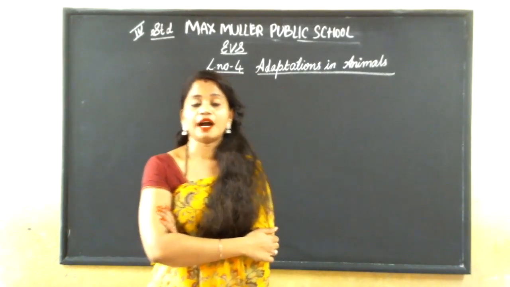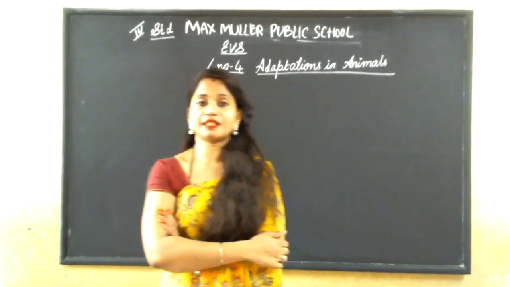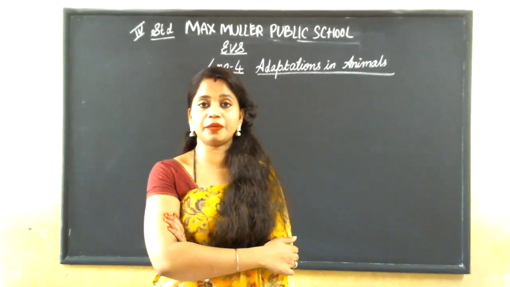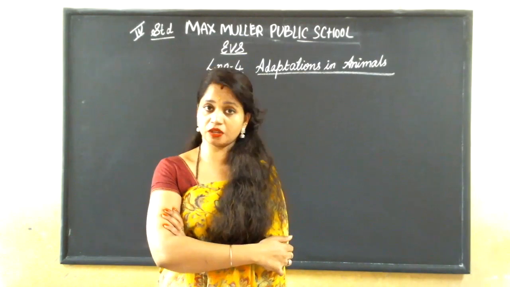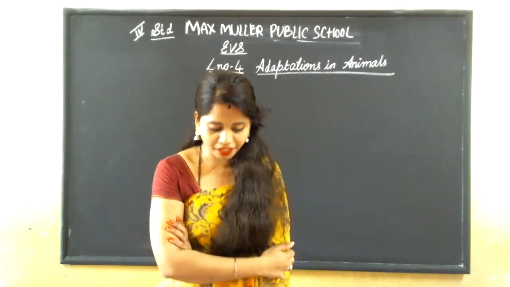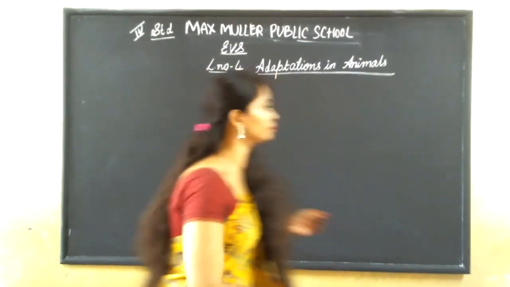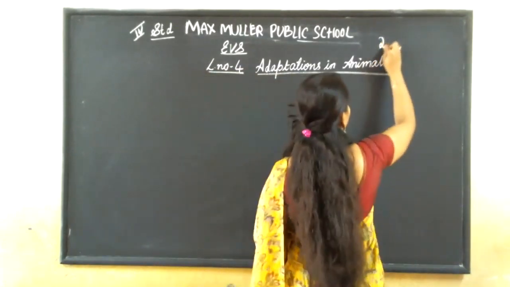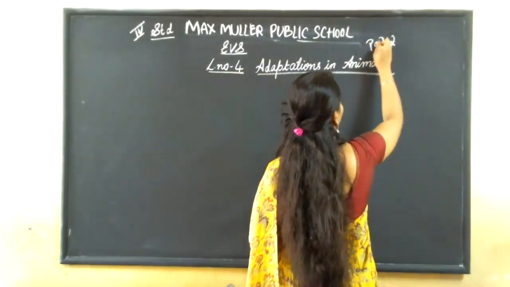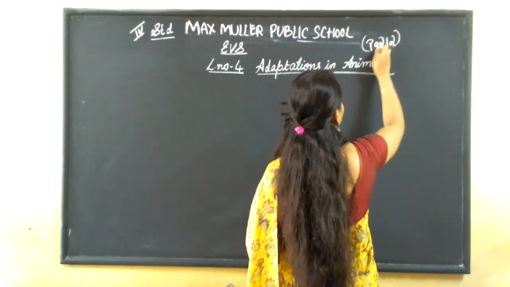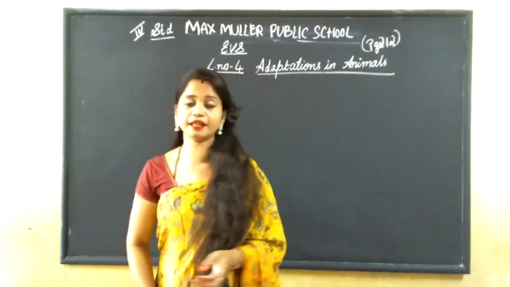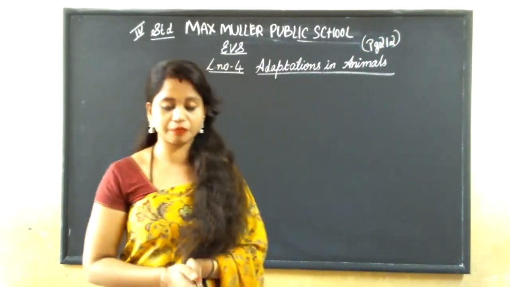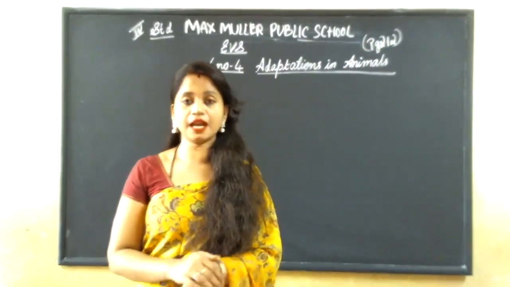Animals, right? Animals and their young ones. In the last class, we have learned. We have completed the 3rd chapter in science. This is again in science. Okay. Science. It is page number 212. It is from the science part. Understood? It is lesson number 4, adaptations in animals.